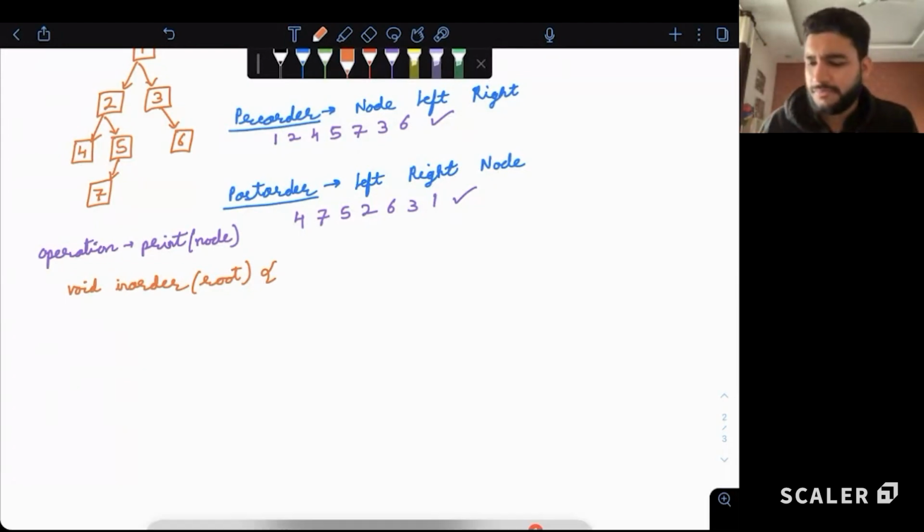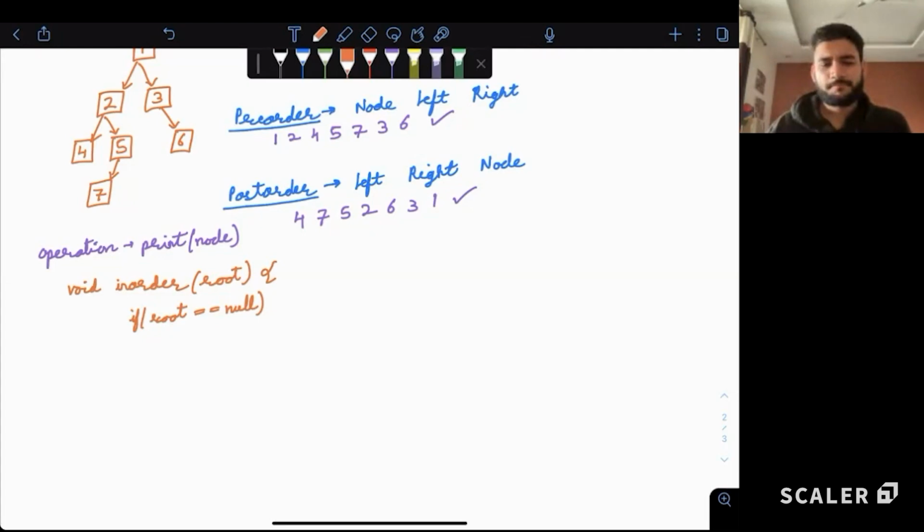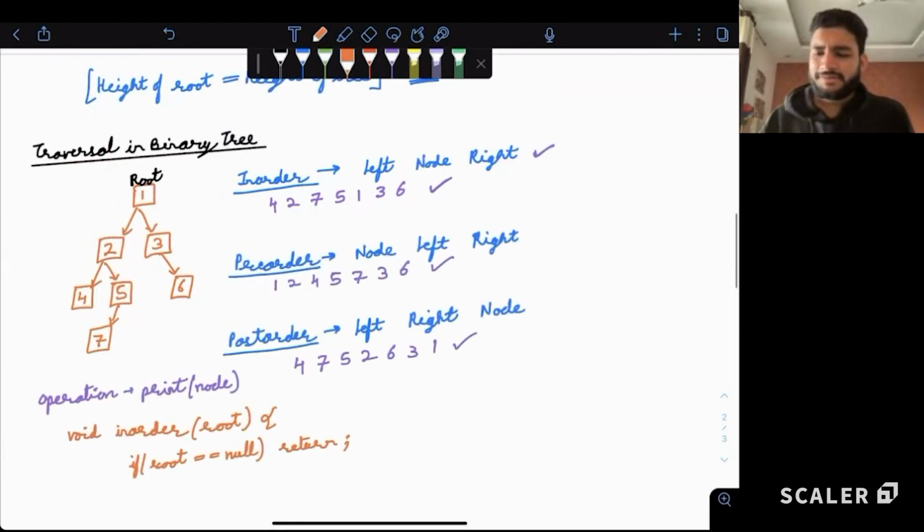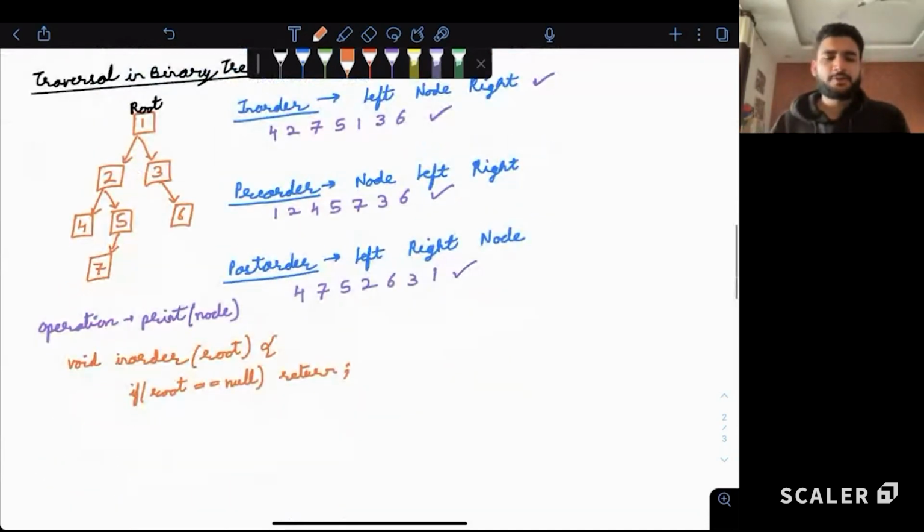So if root itself is null, then what to do? We'll just return. We don't have to do anything because we have to print something which is there, right? So we just return an empty thing. Otherwise, inorder traversal says we will give priority to the left side first. So let's move to the left side.